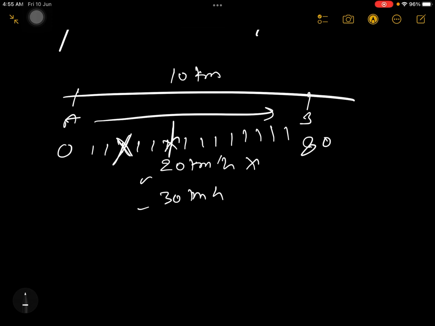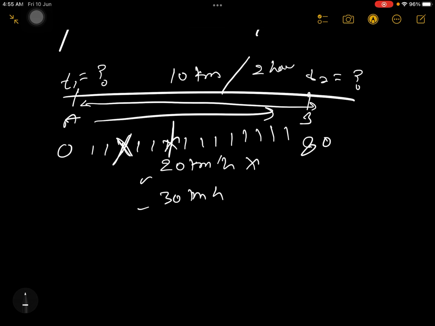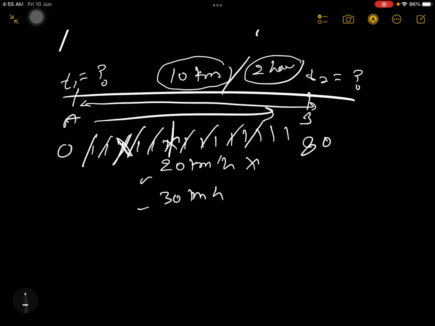So when you started from A, suppose your time t1 was something, and when you reached here, your time t2 was something. When you calculated how much time you have taken on the way, suppose it came as 2 hours. It means what? You have traveled 10 kilometer distance in 2 hours, but your speed was not constant on the way. At every moment your speed was being changed.